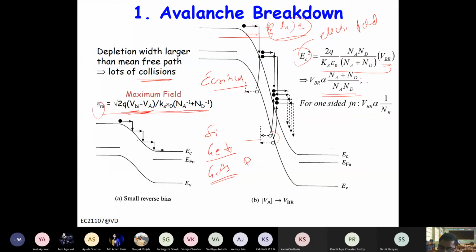Now if both the dopings are same, if Na and Nd are equal, it is basically 2 by Na or Nd, right? If it is one-sided, let's say Na is large, the numerator will be Na only, the denominator will be Na Nd, so this will become 1 by Nd, right? So this is inversely proportional to the doping of the less doped region. That means if you increase the doping of the lower doped side, the breakdown voltage will decrease. The breakdown will occur at a smaller voltage.